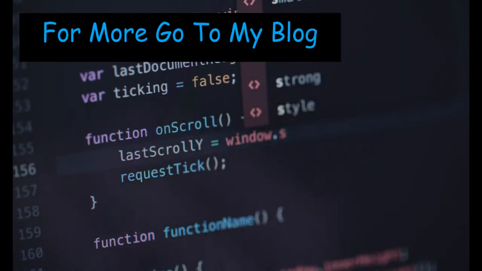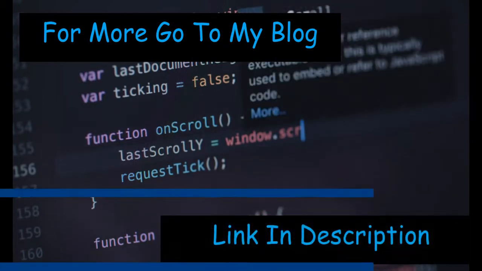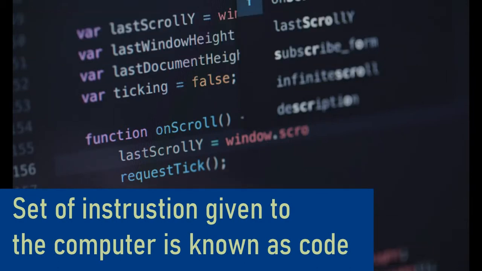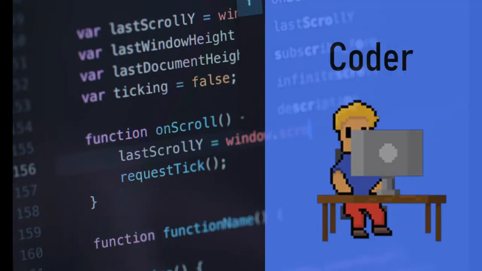So first of all, let's know the meaning of a code. A code is a set of instructions given to a computer to perform a certain task. People who write the code are known as coders. So now we know about coders and codes.